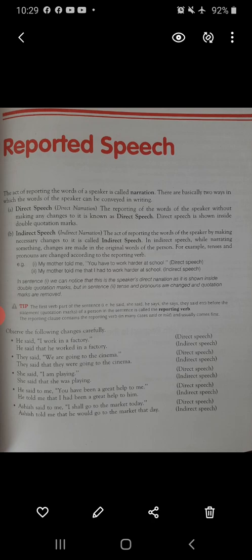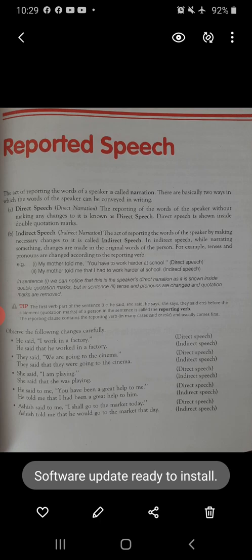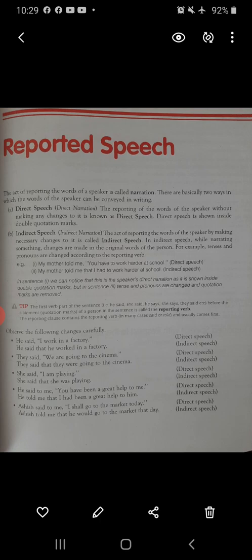Indirect speech, which we call indirect narration, the act of reporting the words of the speaker by making necessary changes to it is called indirect speech. In indirect speech, while narrating something, changes are made in the original words of the person. For example, tenses and pronouns are changed according to the reporting verb.